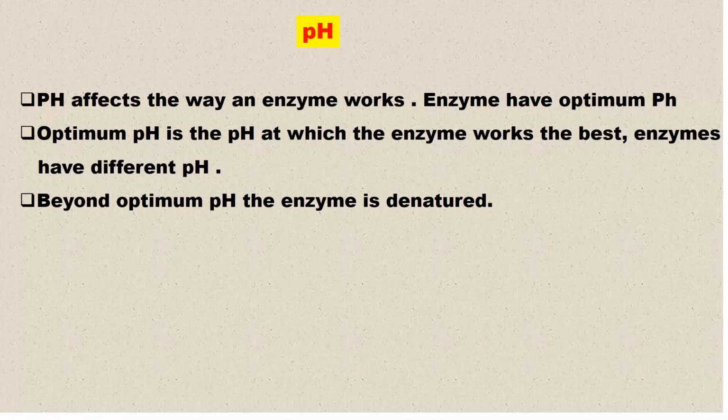Let us turn our attention to pH now as one of the factors that affect enzyme activity. When you talk of pH, this is what you don't look at: we don't talk of kinetic energy, and we don't talk of collision or the molecules colliding. pH has to do with just the condition: is it acidic or basic? In other words, we are just looking at whether the reaction is occurring in an acidic environment or in a basic environment.